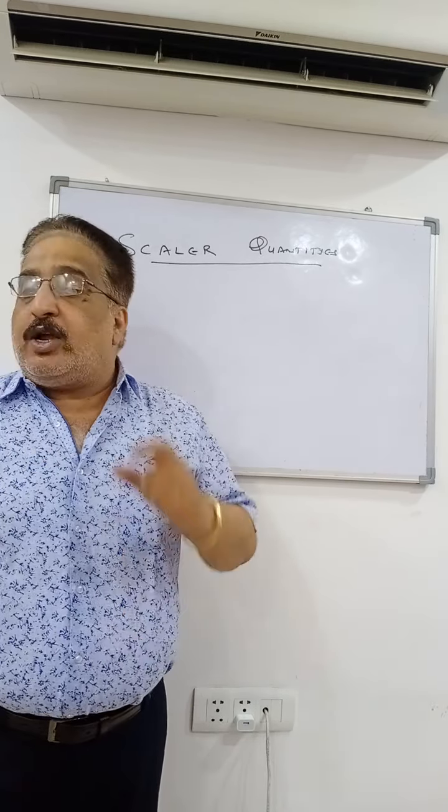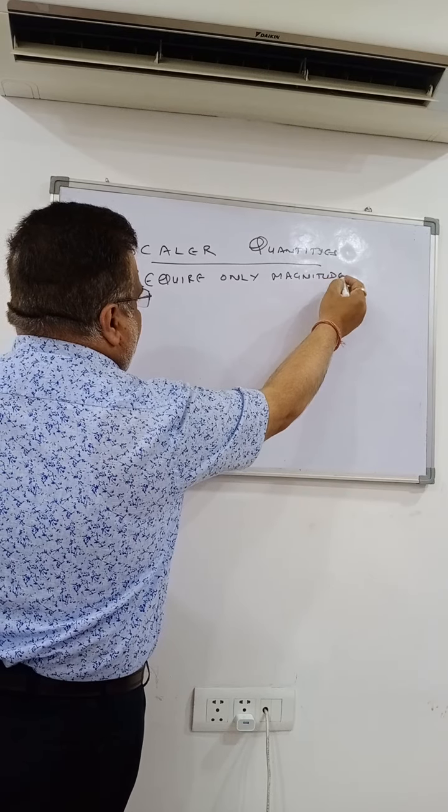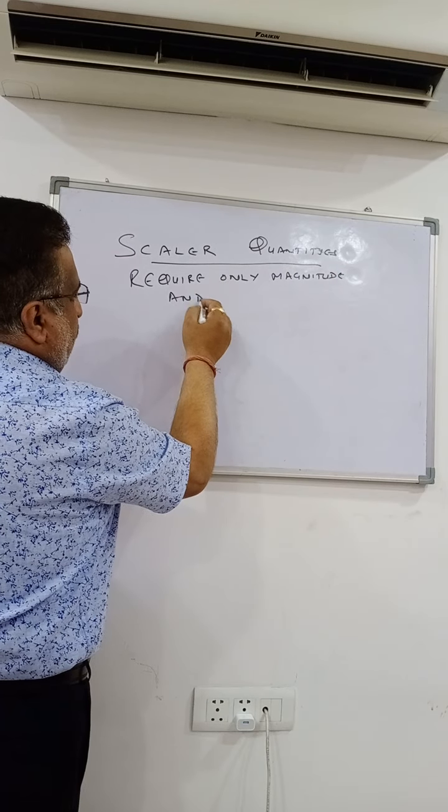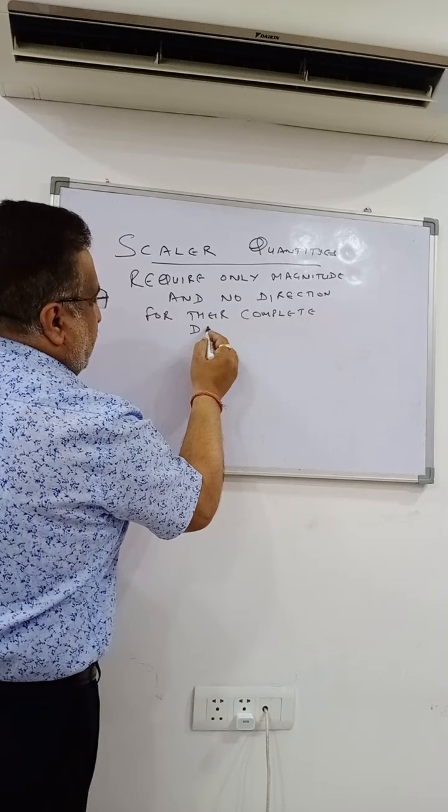I will explain to you what scalar quantities are. Those quantities which require only magnitude and no direction for their complete description.